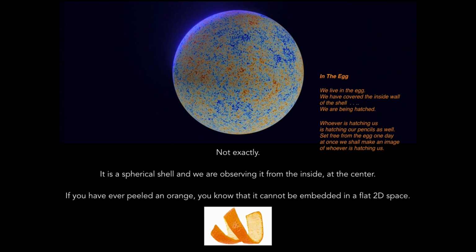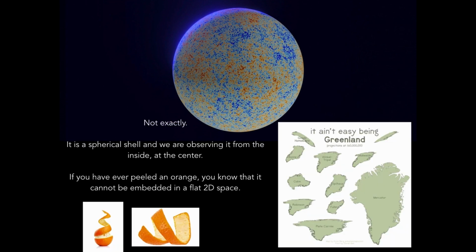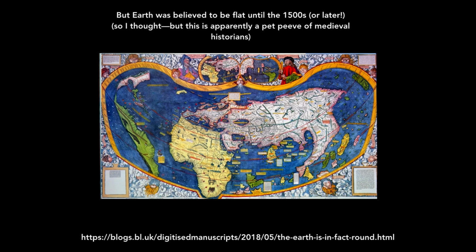If you've ever peeled an orange, you know that it can't be embedded in a flat 2D space. The same goes for the CMB. This is just another way to view this issue. On the lower right are map projections of Greenland, and you can see the size of Greenland varies wildly when you go from Mercator to Plate Carrée to Spilhaus to other map projections. This is because you can't really map a 2D spherical shell to a flat 2D surface.